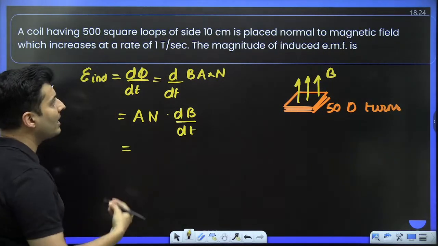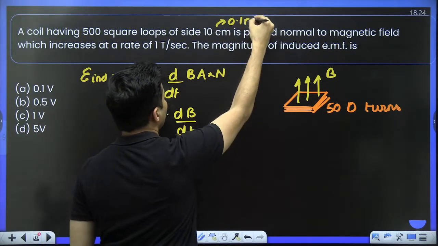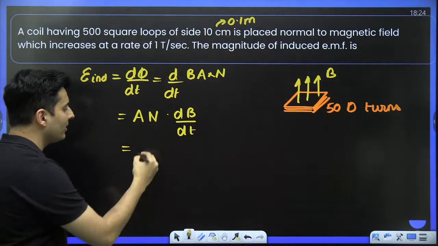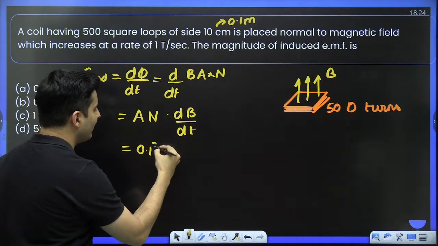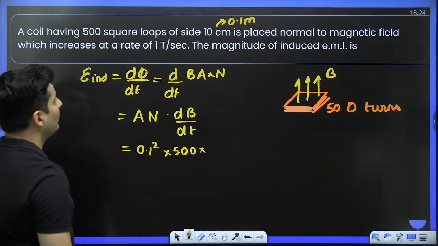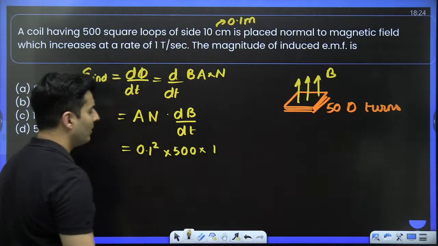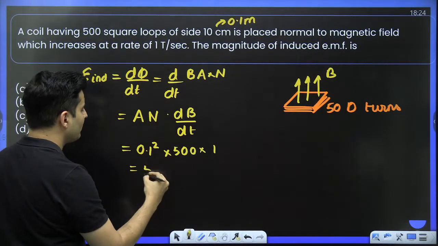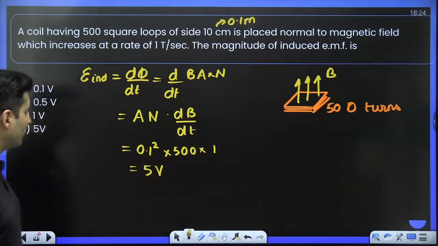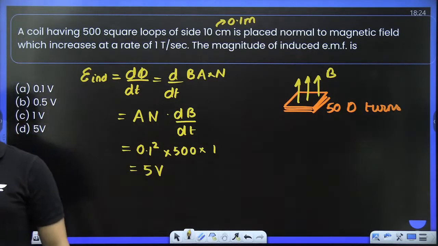What is A? Area. This is 10 centimeter, basically it is 0.1 meter. So the area of the square will be 0.1 squared. Number of turns will be 500. The rate of change of flux, dB/dt, is 1 Tesla per second. So won't this be just 5 volts, my dear warriors? Where is 5 volts? It is option D, D for doctors.